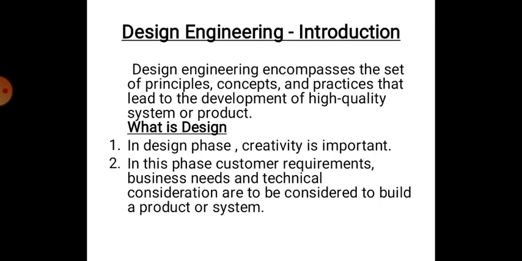Point number 2. In this phase, customer requirements, business needs and technical considerations are to be considered to build a product or system. You are developing a system for the end users. You should understand what the requirements of the customer are, what the business needs are, that is where they are working, or functional needs, and what the technical considerations are, because that system should be implemented. So you should look through technical aspects also. Then only is it possible for you to build a system and that system will be implemented.